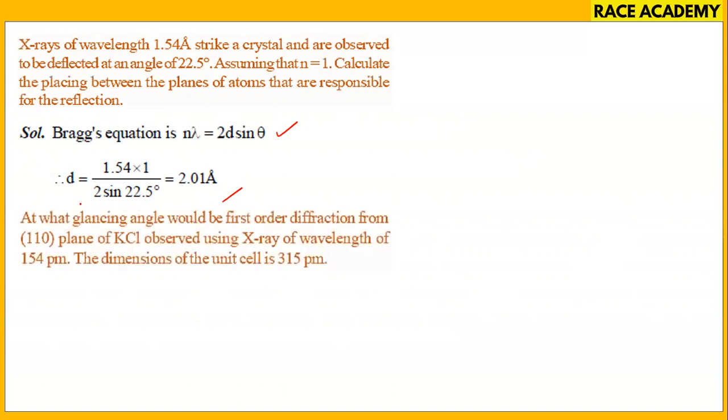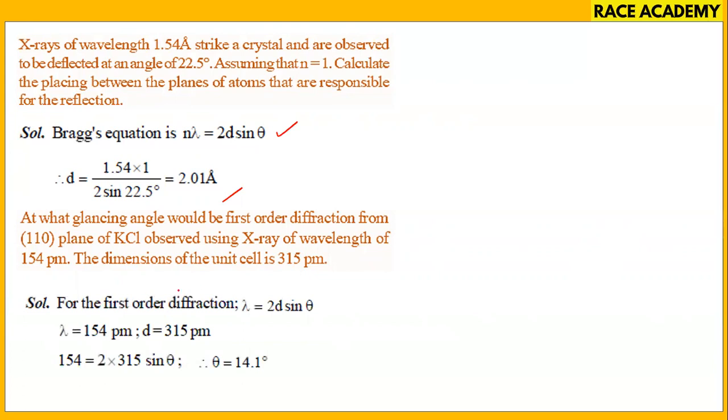Next one, at what glancing angle would first order diffraction from the 110 plane of KCl be observed using X-ray of wavelength 154 picometers? The dimension of the unit cell given is 315 picometers. That is first order diffraction, n is equal to 1, and lambda is equal to 2d sin theta. Lambda value 154 picometers is given and d value 315. On substitution, theta value we got is 14.1 degrees, because they asked for the glancing angle. So that is theta.